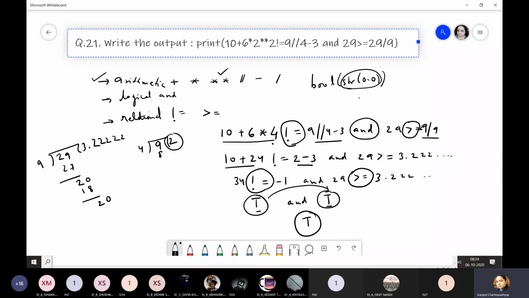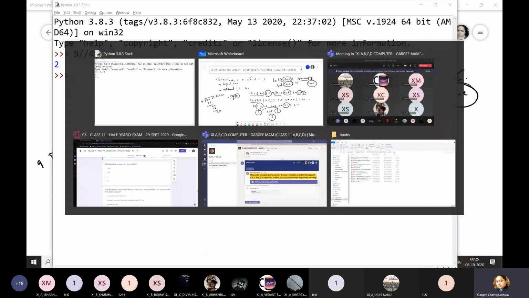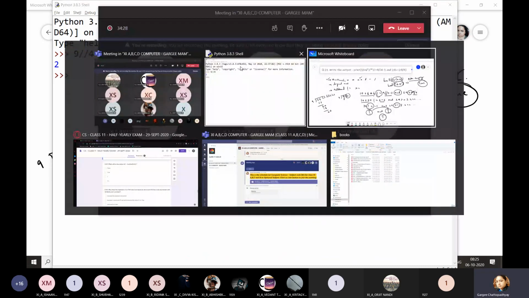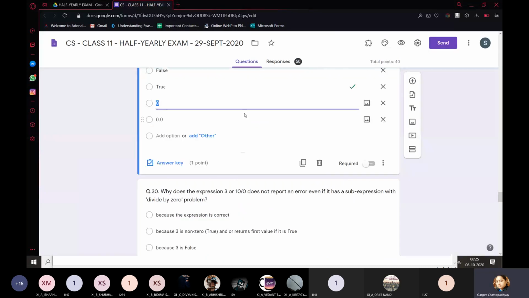String 0.0 will convert this into the string form. Now, because this is a non-empty string, I had told you non-empty values are always considered as true. So the answer for this is going to be True.